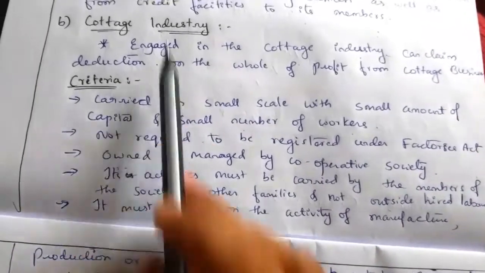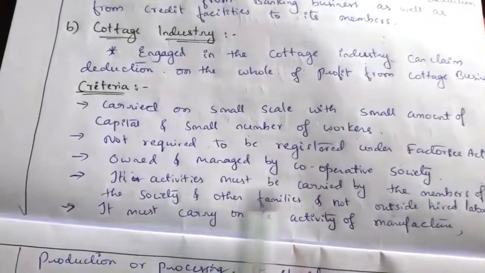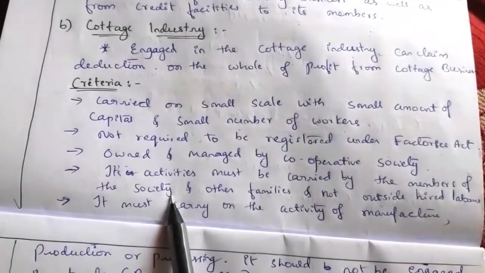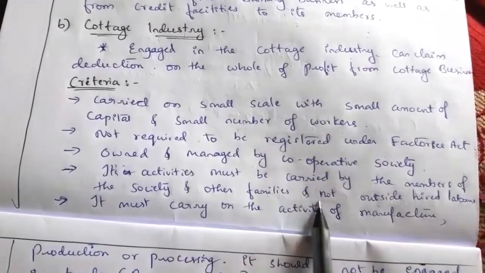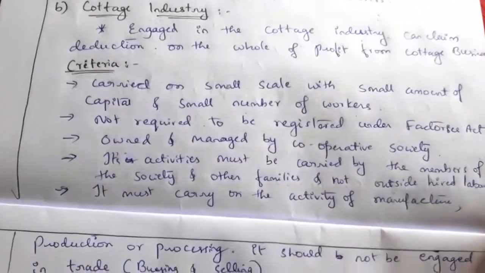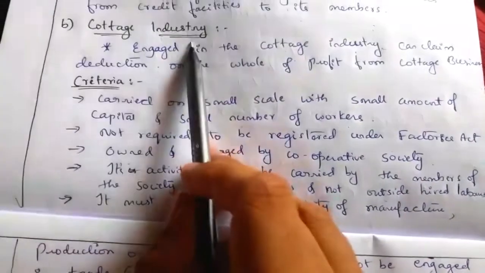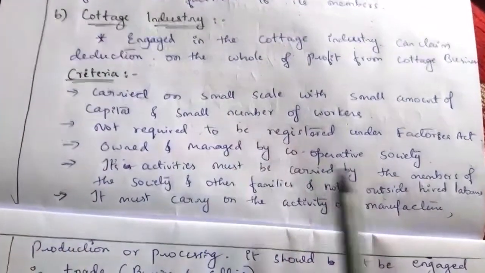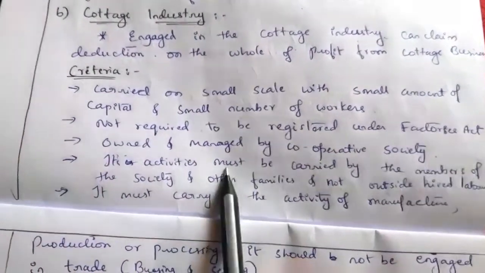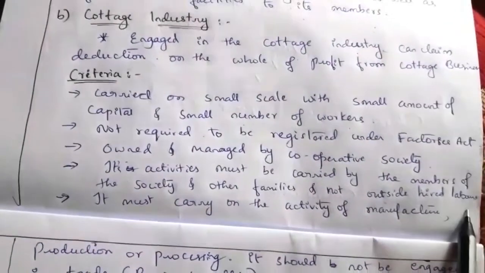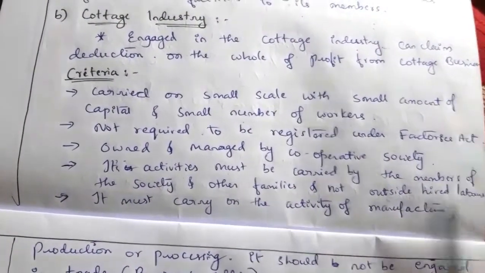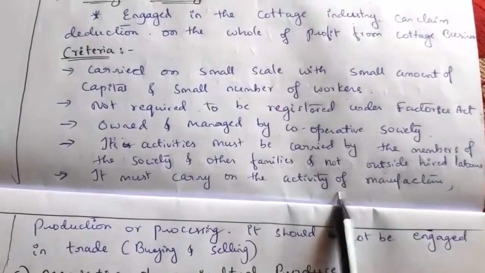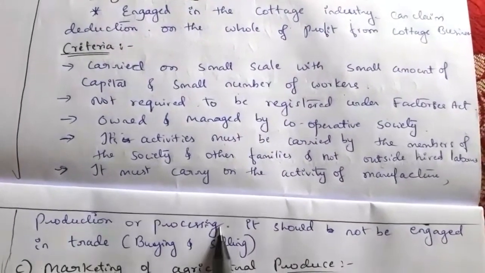The activities of this cottage industry should be carried out by the members of the society and their families, and not by outside hired labor. And it must carry the activity of manufacture, production or processing.